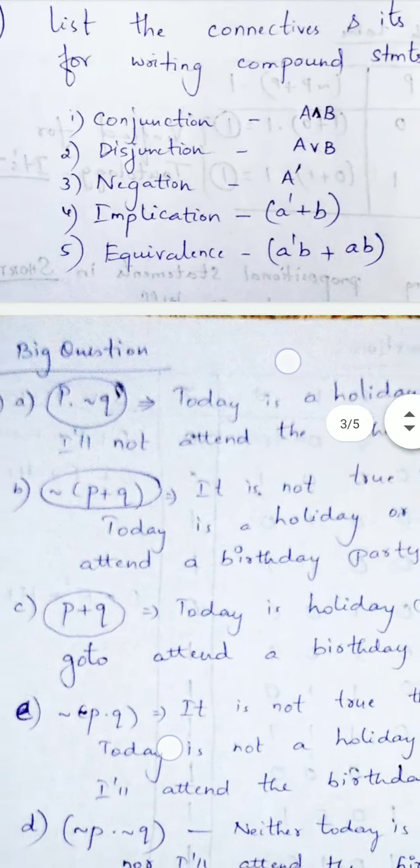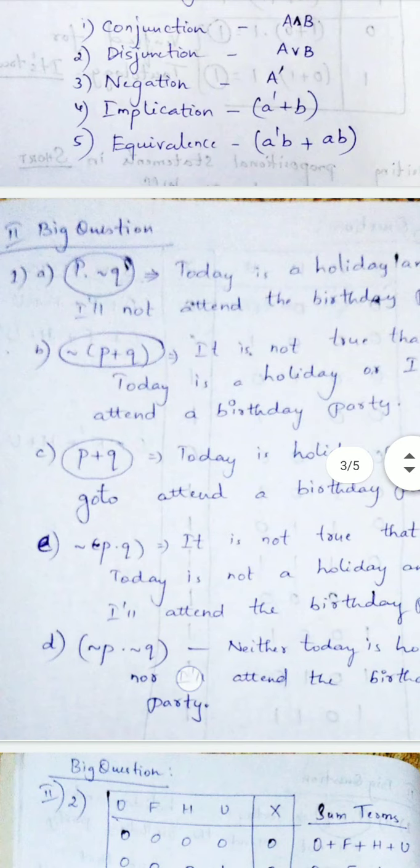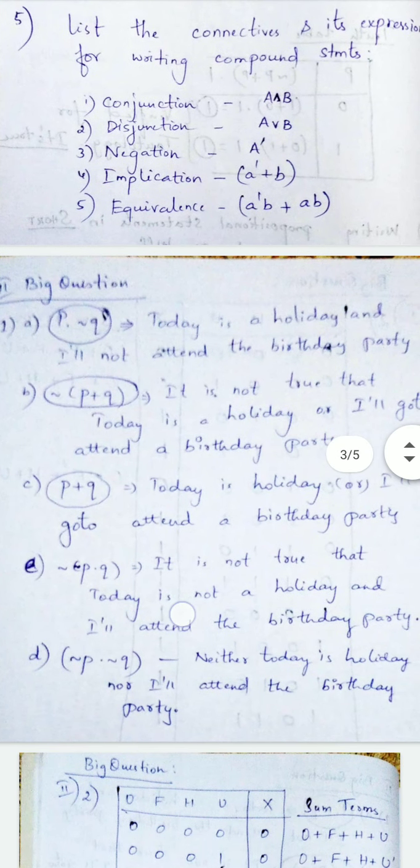Next, I have given you two different statements, and for those two statements you should write expressions, again propositional statements. Well-formed formula is given to you, you should write the statements. First one is P into Q dash. So what you have to do, you should write the same statement given for P. As the symbol used is dot, you should use the word and. Q dash, Q dash in the sense you have to negate the given statement.